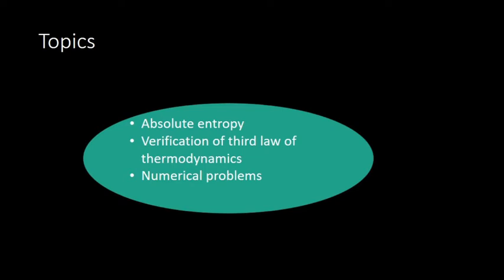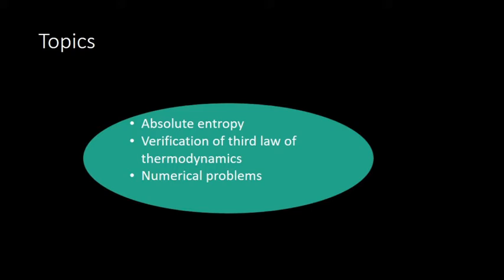What are the topics we have covered last class? Absolute entropy, verification of third law of thermodynamics, and also we have done some numerical problems. Then I told we have covered one part of the unit 1, that is Clausius-Clapeyron equation, how it is obtained, its application, then Nernst heat theorem.